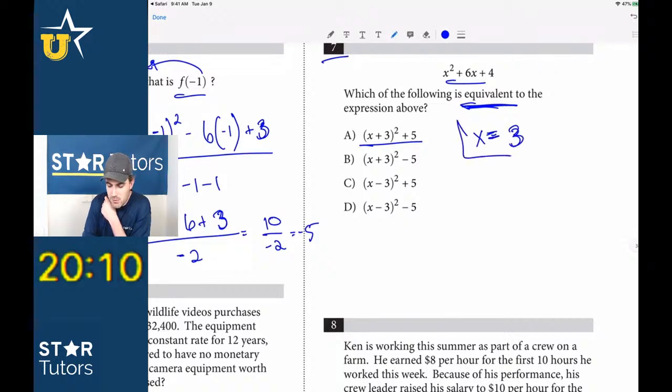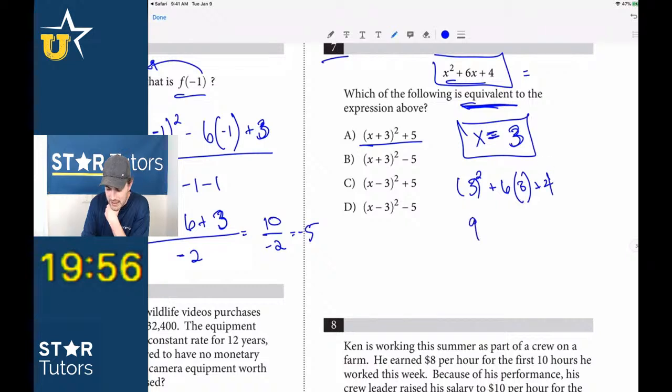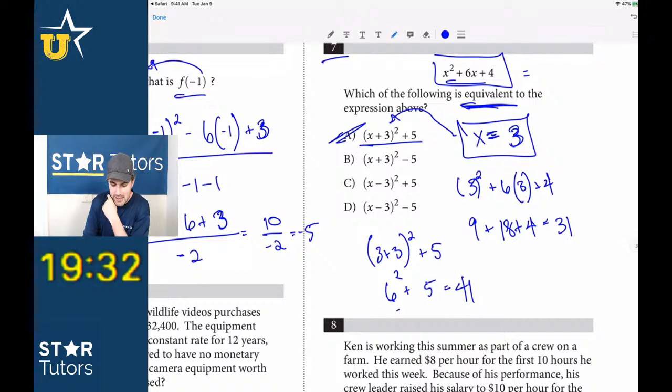Okay, and if we plug in x is equal to 3, we're going to solve for this part of the expression, and then we're just going to figure out which of the answer choices equals whatever we get after we solve for this. So if I plug in x equals 3, I get 3 squared plus 6 times 3 plus 4, 9 plus 18 plus 4 is equal to 31. And now I'm going to plug in x equals 3 to each of these answer choices. So in this first one, I get 3 plus 3 quantity squared plus 5. That's 6 squared plus 5, which is equal to 41. That doesn't work, because we're looking for 31. But right away, guys, I know that this is 36, and 36 plus 5 is equal to 41.